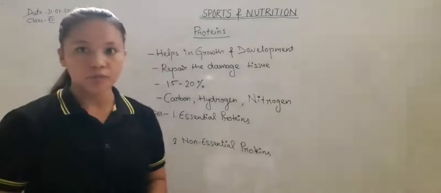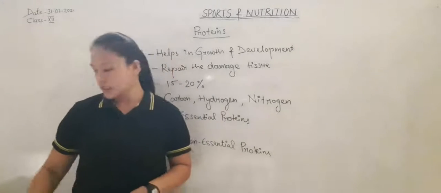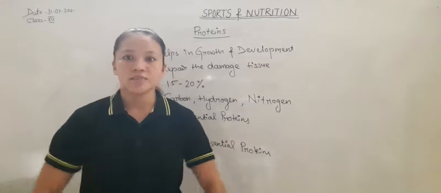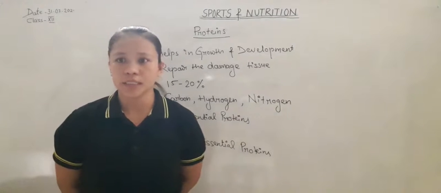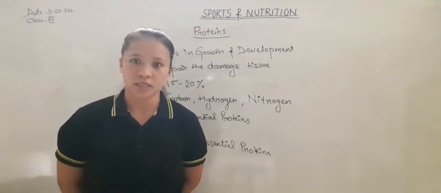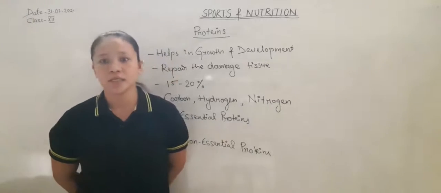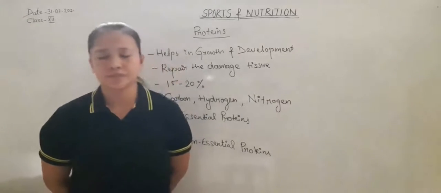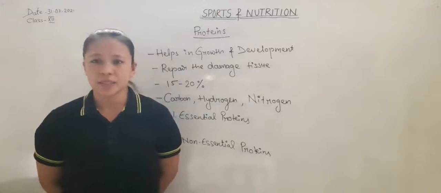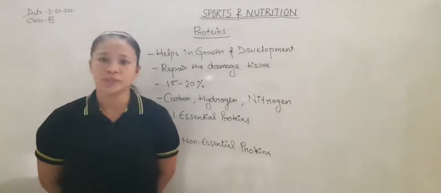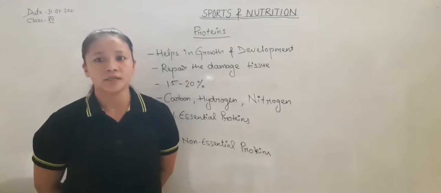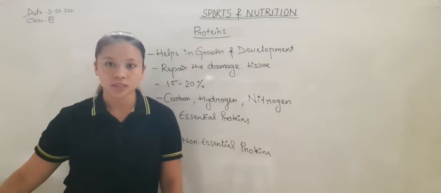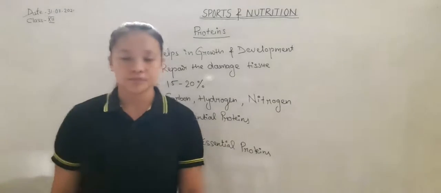This is about the proteins. Proteins help in growth and development of the body. They are mainly related to ligament, tendon, muscle fibers, etc. They help to repair damaged tissue. If there is any damage in the tissue, they help to repair it. They help in quick healing of injury, and we should take 15 to 20% in our diet.